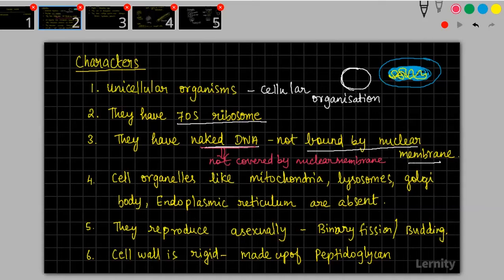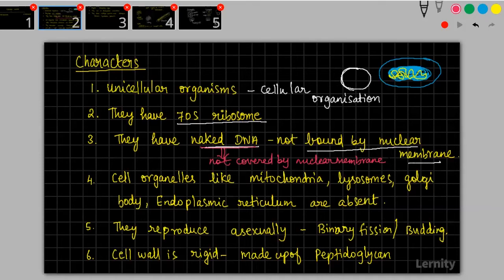The genetic material of prokaryotes is very simple and can undergo changes very quickly. It is not protected as such. That is why you have to understand that these organisms undergo mutations at a faster rate. So organisms like bacteria, unicellular prokaryotic organisms, can mutate very fast.